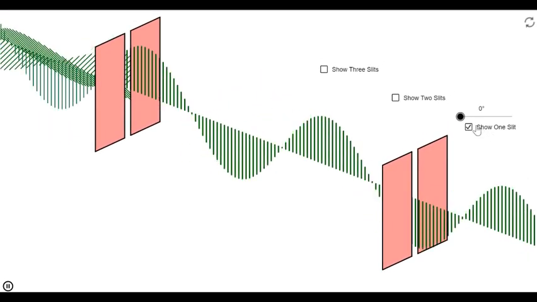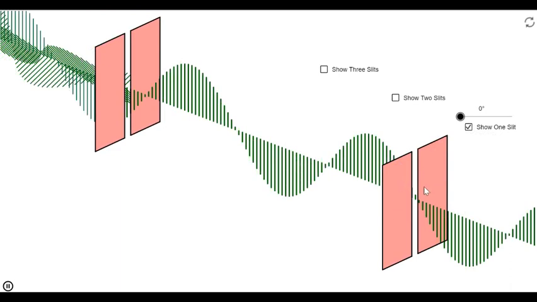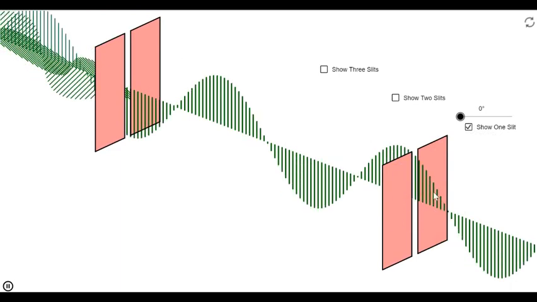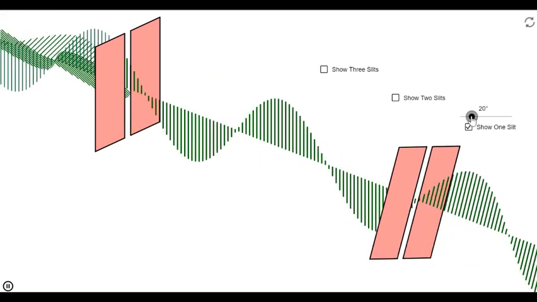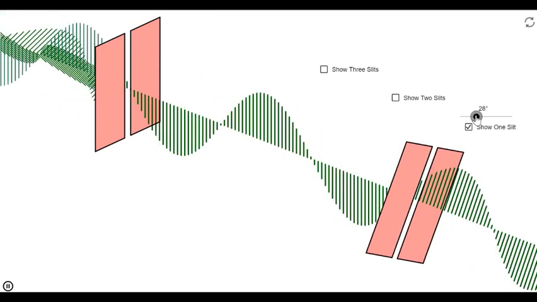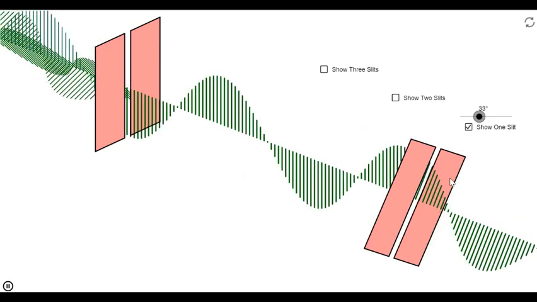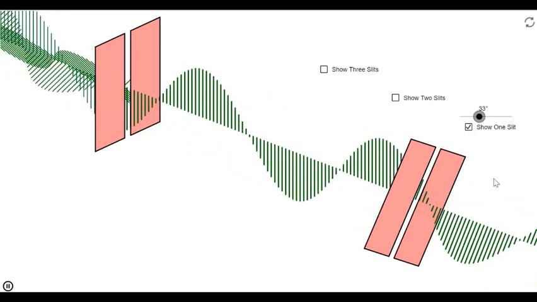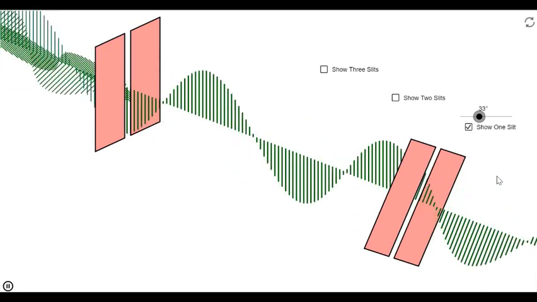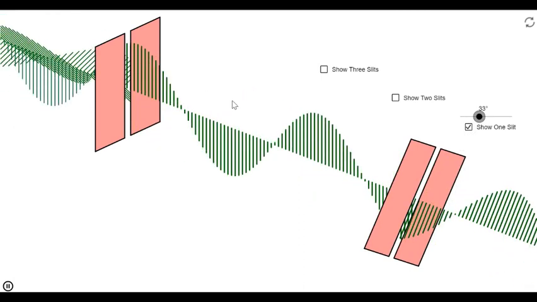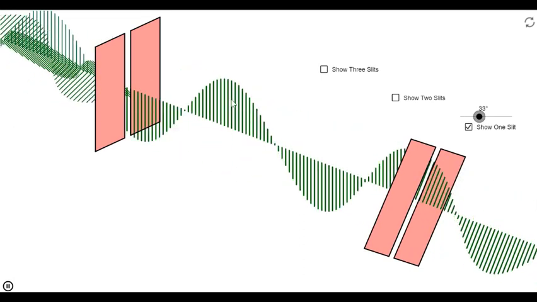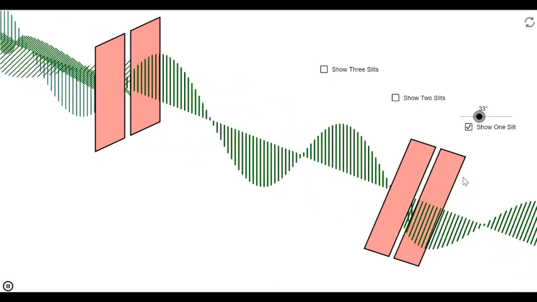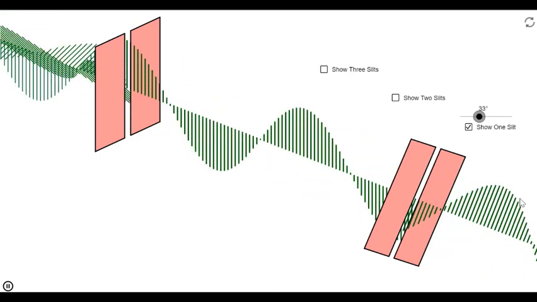So now what happens if I start rotating the analyzer? Let us say I rotate it with some angle. Look at the picture and tell me whether the intensity of the light coming in is equal to the intensity of the light going out.